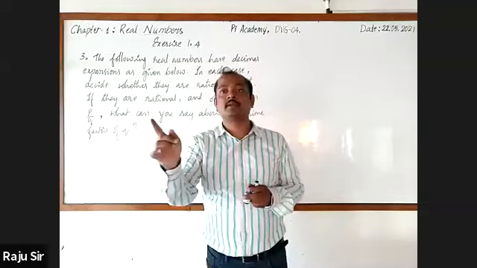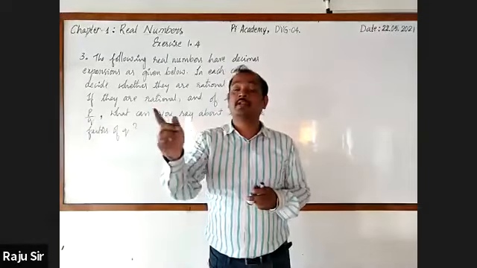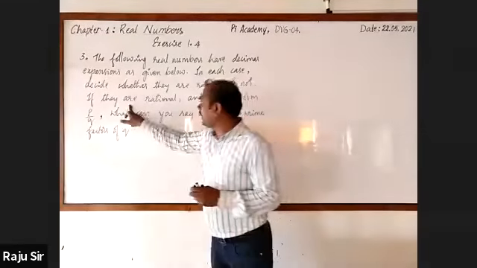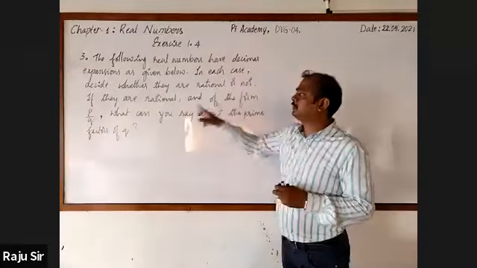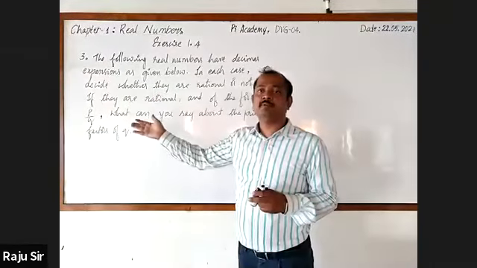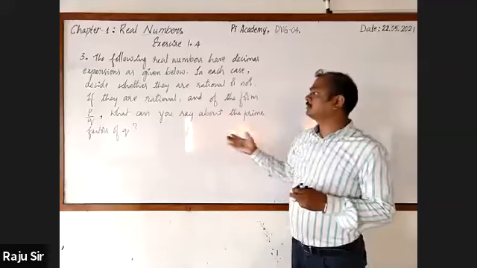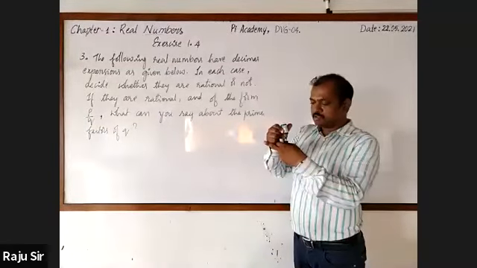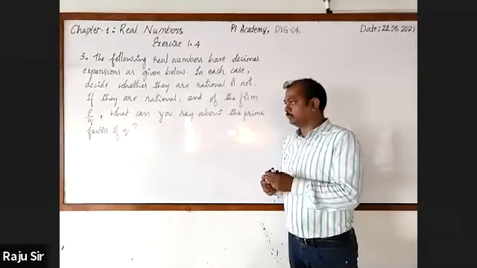If it is non-terminating non-recurring, it is irrational. If they are rational, they will be in the form of P by Q. Then what can you say about the prime factors of Q? Okay, let's move on to that.